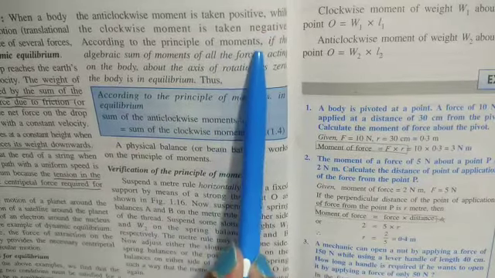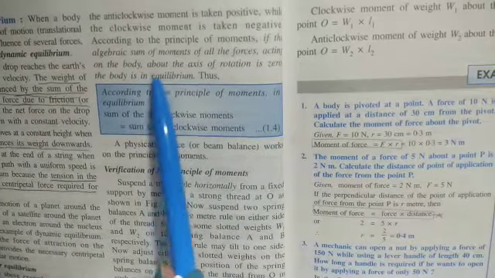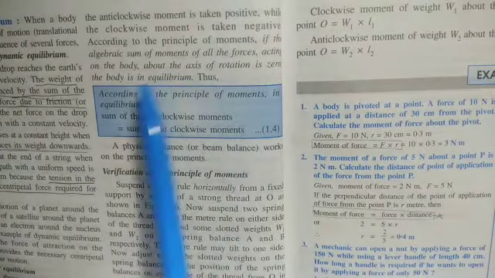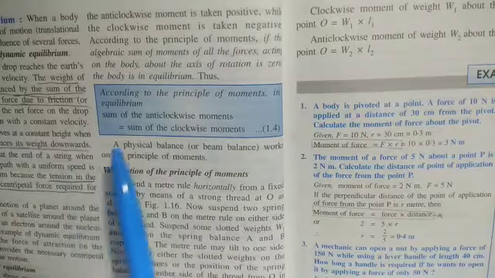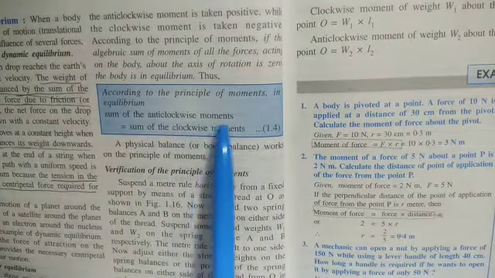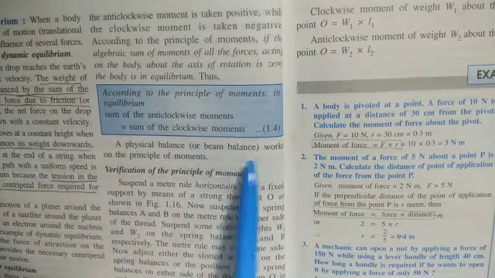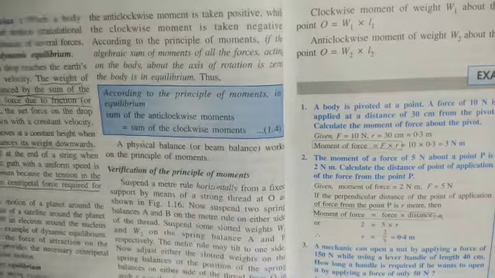According to the principle of moments, if the algebraic sum of moments of all the forces acting on the body about the axis of rotation is 0, then the body is in equilibrium. So according to the principle of moments, in equilibrium, the sum of anticlockwise moments is equal to the sum of clockwise moments. A physical balance or beam balance works on the principle of moments.